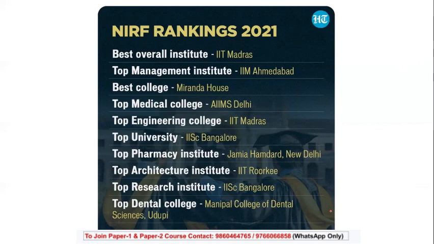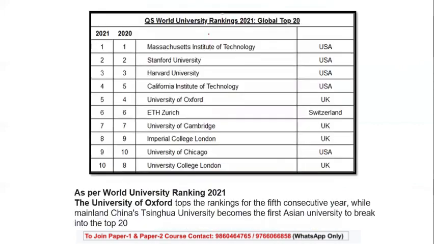The top research institute is IISc Bangalore, and the top dental college is Manipal Dental College, Udupi. So at least this basic ranking of 2021 you should remember. In detail, if you have time and have done it, it's well and good, but this also should not be missed. Then coming to the QS ranking, that is the world ranking of 2021.